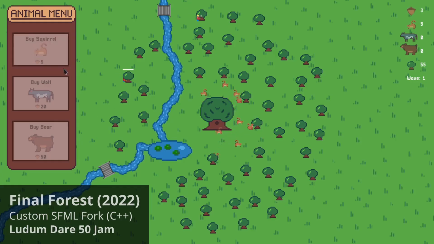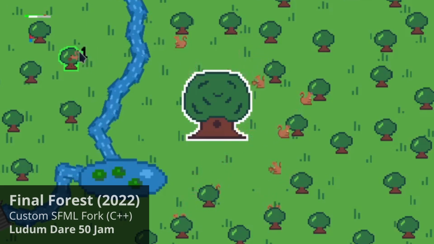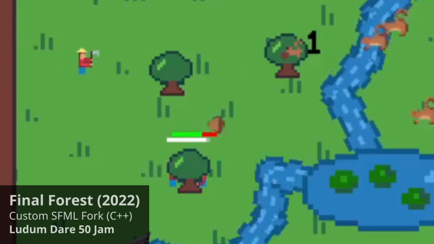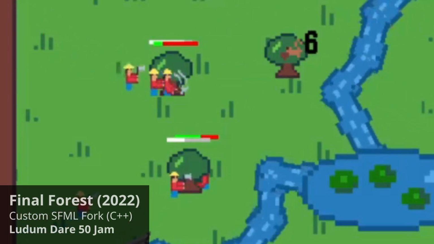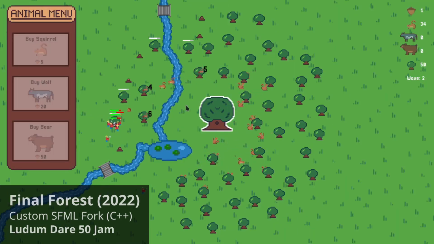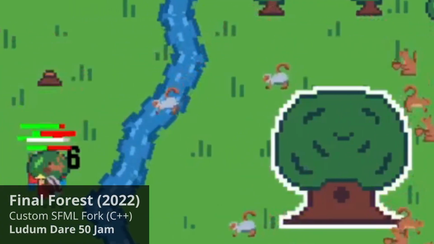Final Forest is an RTS with a nut-based economy. Squirrels collect nuts that can be used to defend the forest against invading lumberjacks. Squirrels can go in trees and throw nuts as a ranged weapon. In a desperate situation, you can send squirrels with armor to fight against the lumberjacks.